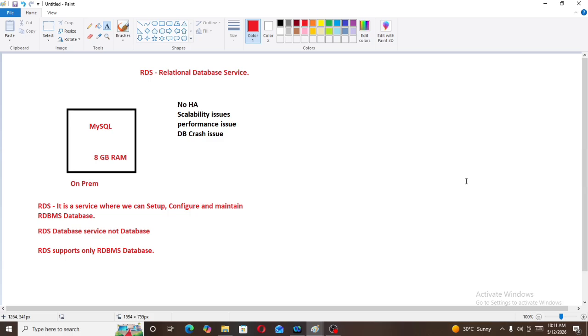Why are we using RDS? Because let's assume in our on-premises we have set up one MySQL database which will have 8 GB of RAM. So there are chances of issues like availability, scalability issues, performance issues, DB crash issues, lot more issues to handle. So AWS came with one service, that is RDS, where we can set up, configure and maintain RDBMS database. It is a database service, not database. RDS supports only RDBMS database. Now RDS supports 7 engines. What are those 7 engines? Let's discuss.